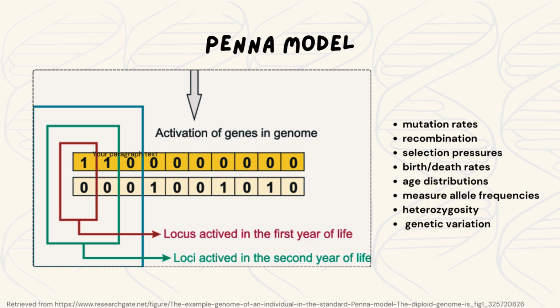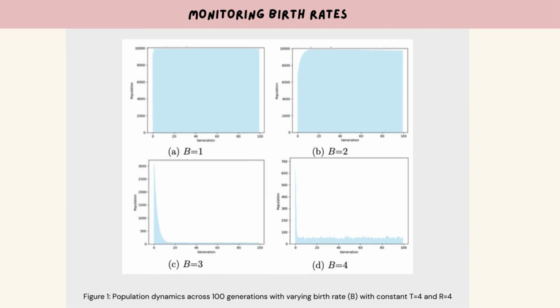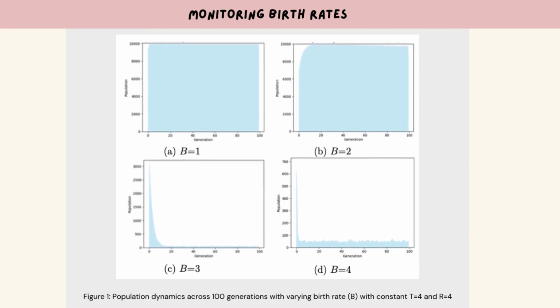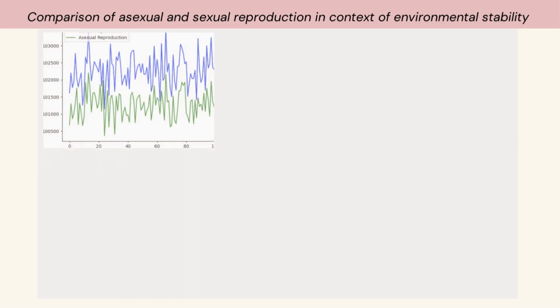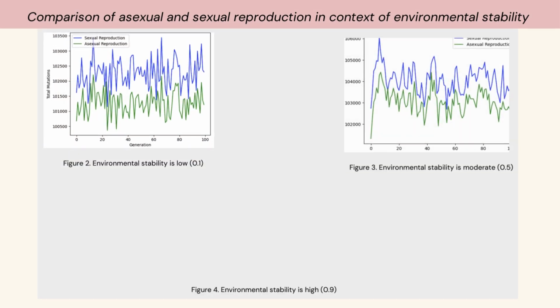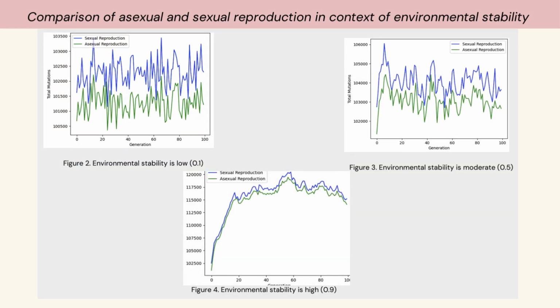We monitor population dynamics through birth or death rates and age distributions and measure allele frequencies, heterozygosity, and genetic variation to assess genetic diversity. Finally, we compare sexual and asexual reproduction by examining mutation, purging, and evolutionary fitness.